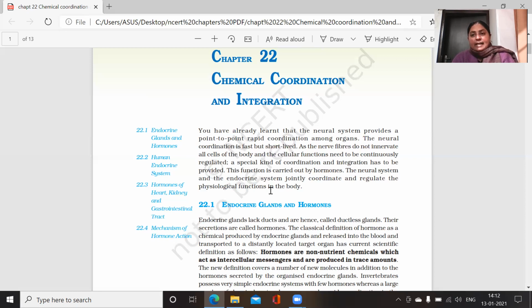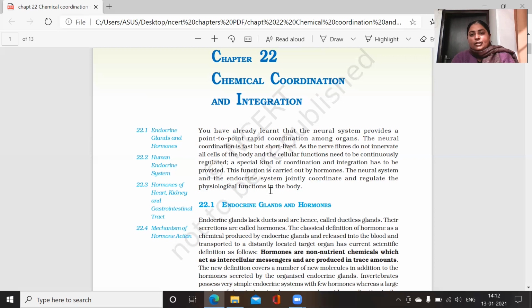The chief components of the endocrine system are, instead of cells, you can say the glands. These glands produce certain chemicals and pour their chemical secretions, which are called hormones, directly into the bloodstream, because these endocrine glands are actually ductless glands.